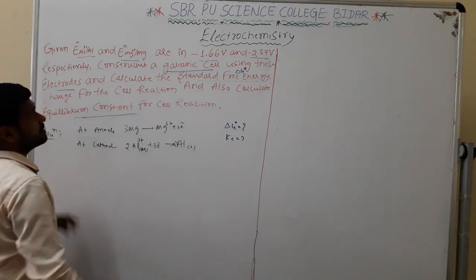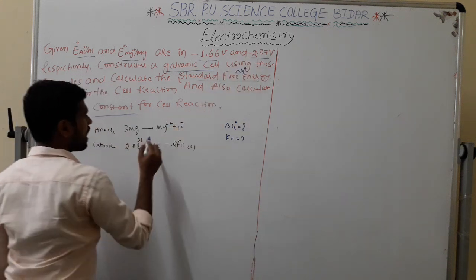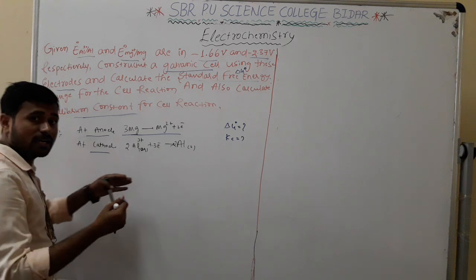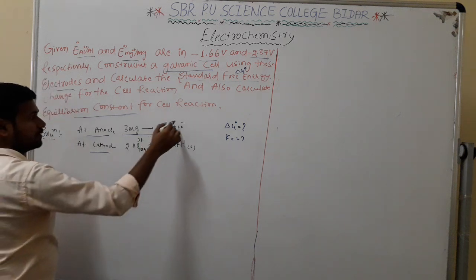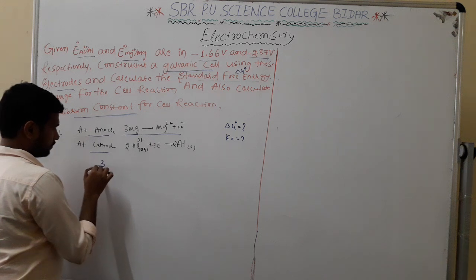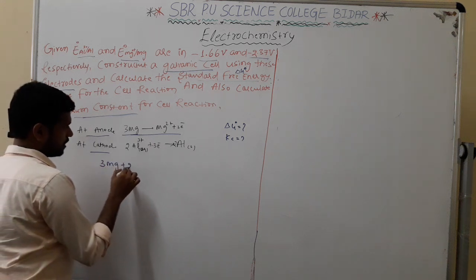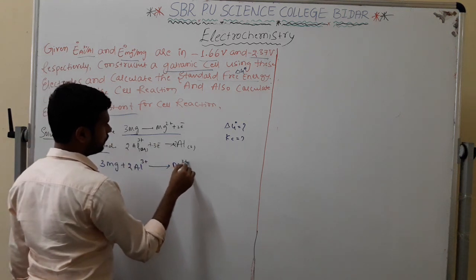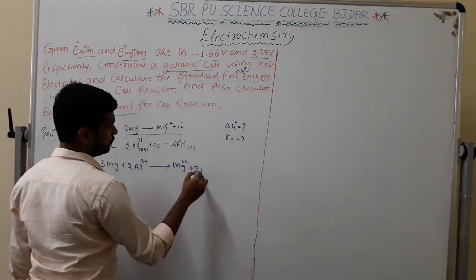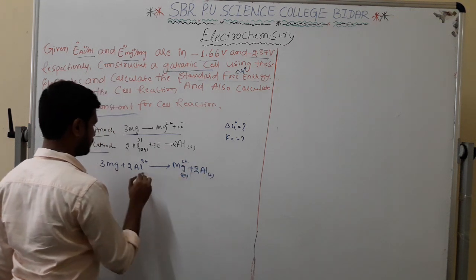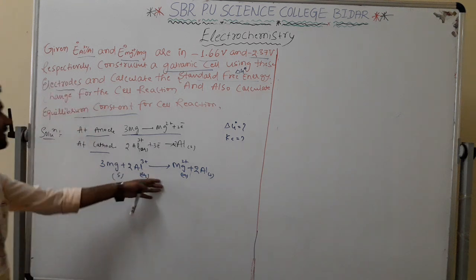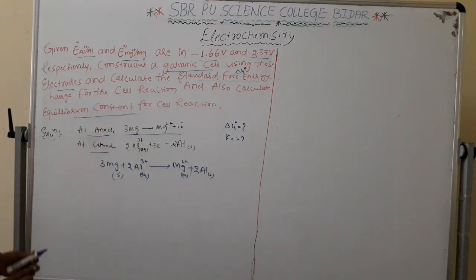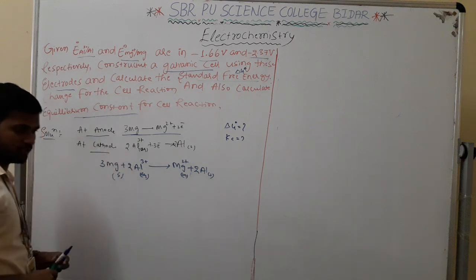The anode is the one having the lower value. For example, I am taking magnesium as the anode. If I combine the cathode and write the cell reaction, it becomes 3Mg plus 2Al3+ gives 3Mg2+ plus 2Al. Mg and Al are solid, the ions are aqueous. I am writing this cell reaction for this particular problem, because at the anode oxidation and at the cathode reduction takes place.